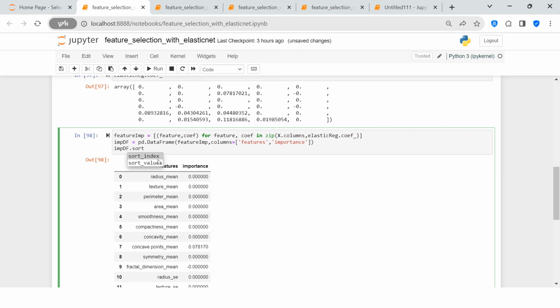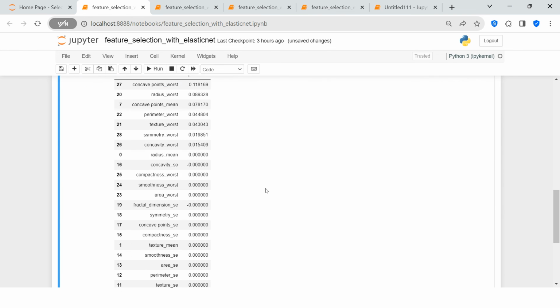Alright, here we got this suggestion. Now I'm going to choose this, and inside that I'm going to say by importance. Let me just put it over here, and here I'm going to say ascending. Oops, again I did the autocomplete. Ascending equals false. Let's see how it goes.